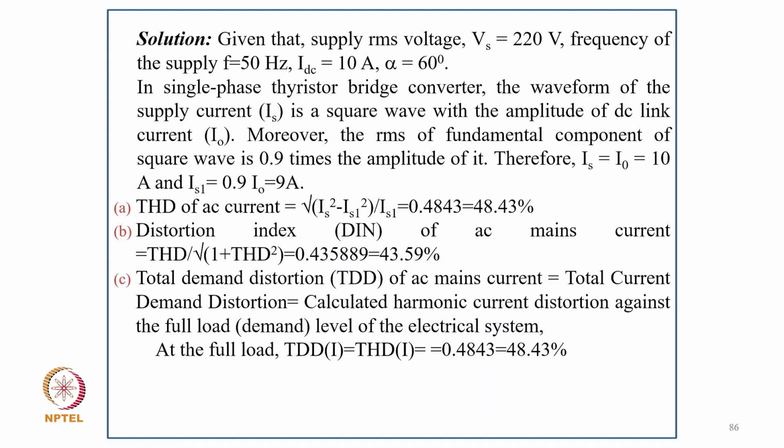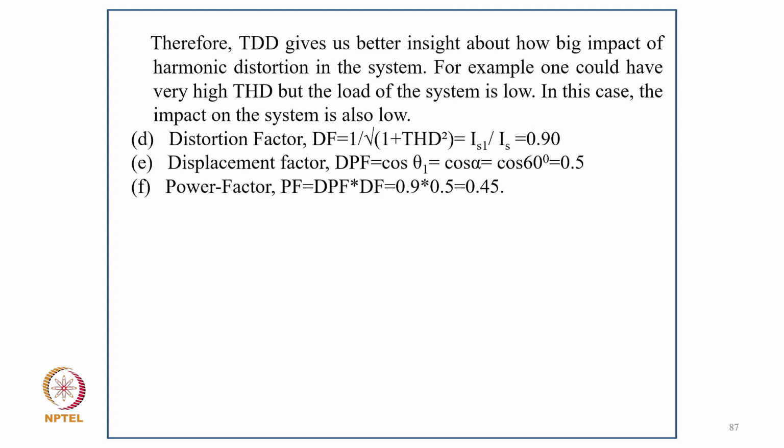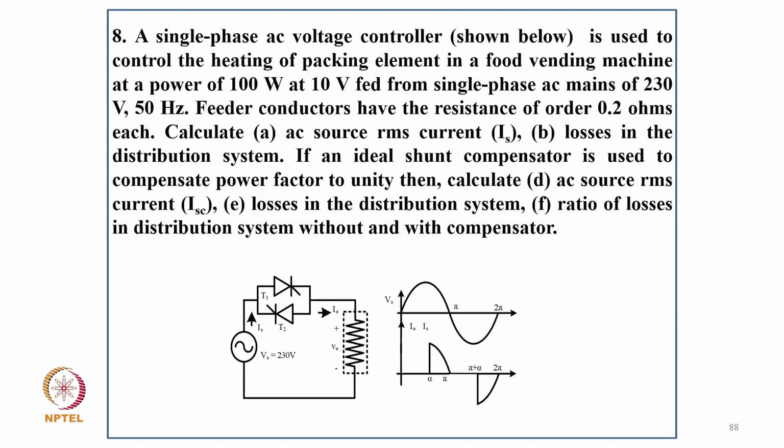So THD will be calculated from RMS and fundamental. It comes to 48, and the current distortion factor comes around 40. Typically the distortion index factor is THD upon root of 1 plus THD square, so it comes to 43.59, and the total demand distortion factor of current comes around 48.43. And then the distortion factor I1 upon I, so 0.9, and the displacement factor cos theta 1, that is cos alpha equal to 0.5, and the power factor is DF into DPF, that comes to 0.4.